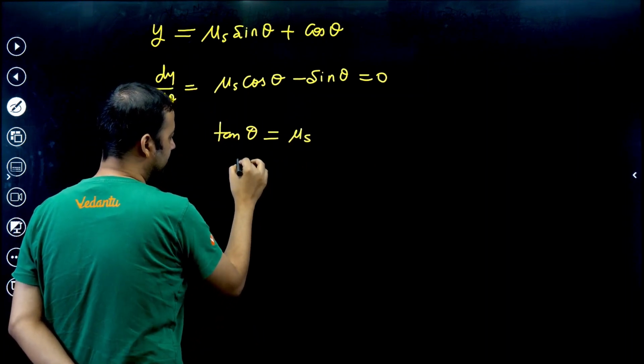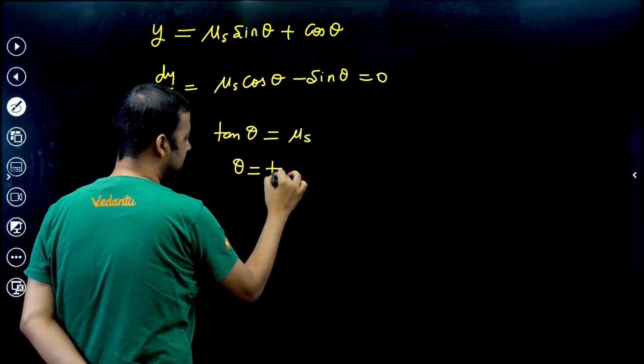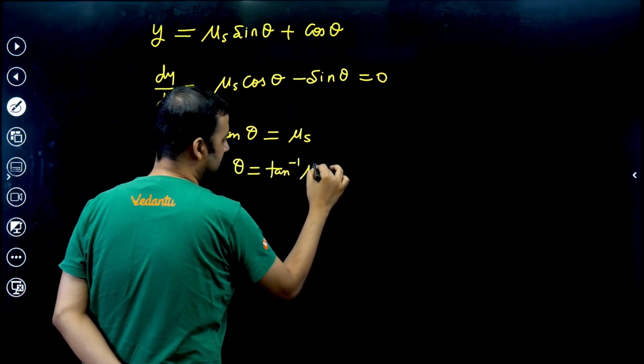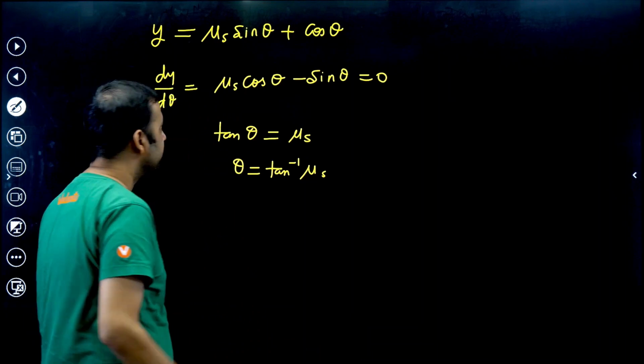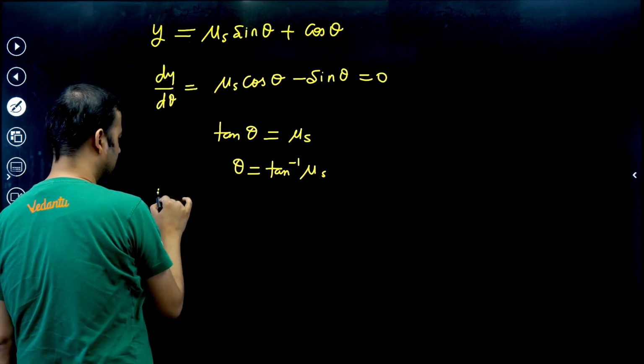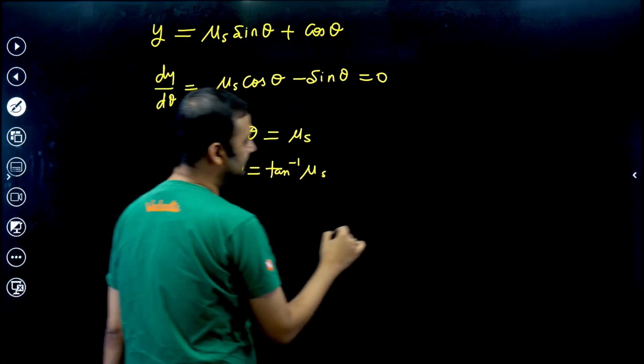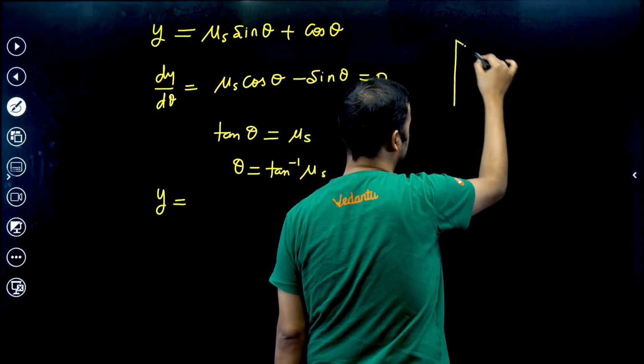Okay, so that means theta becomes tan inverse mu s. And what is the value of y? So if tan theta is mu s, you can draw a triangle.